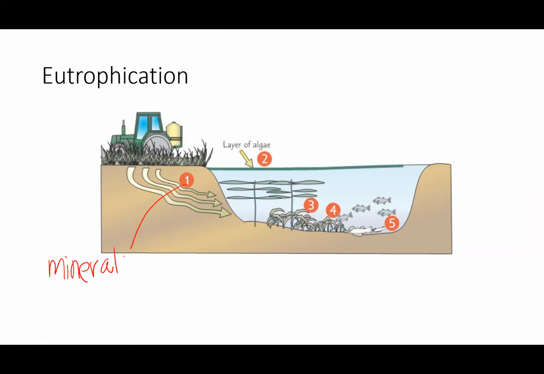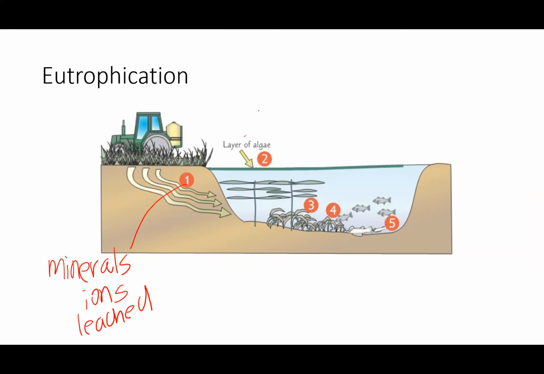And this stimulates the rapid growth of algae in ponds and rivers. So now we've got this increased amount of algae in ponds and rivers.